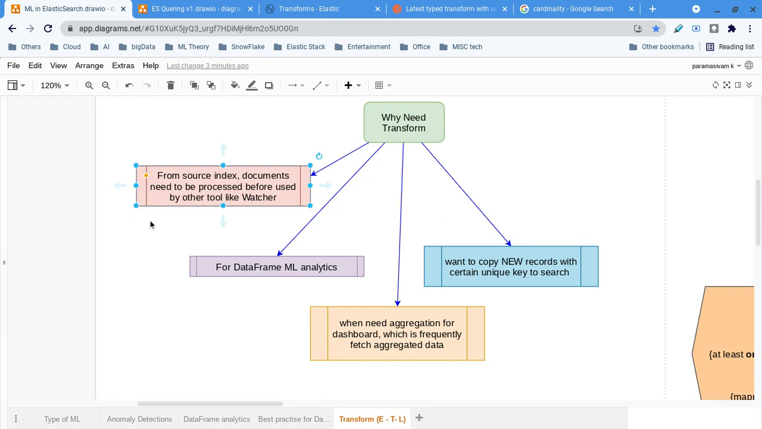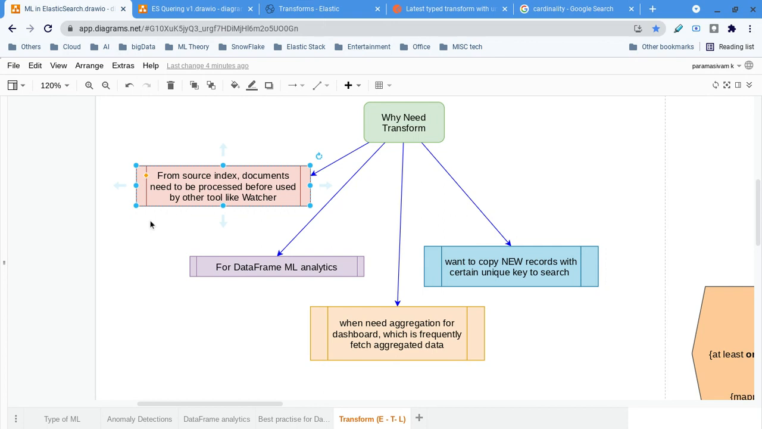Obviously, there is one phase in the watcher itself called transform, where we can do it on the fly, or inline. The advantage is that every time the watcher runs, it can fetch, aggregate, transform, and do the action accordingly. That is fine, no problem. It is working, in fact.